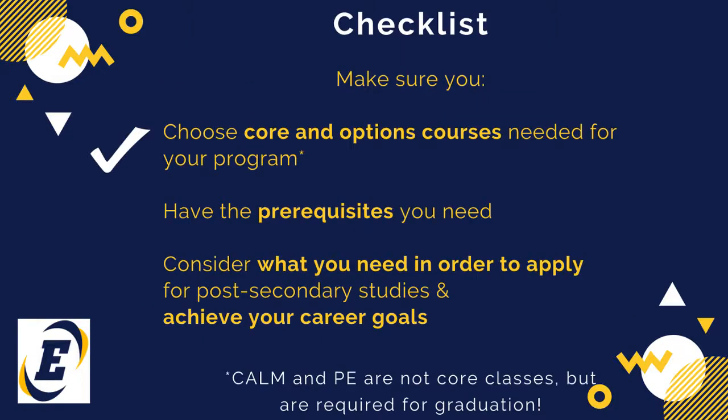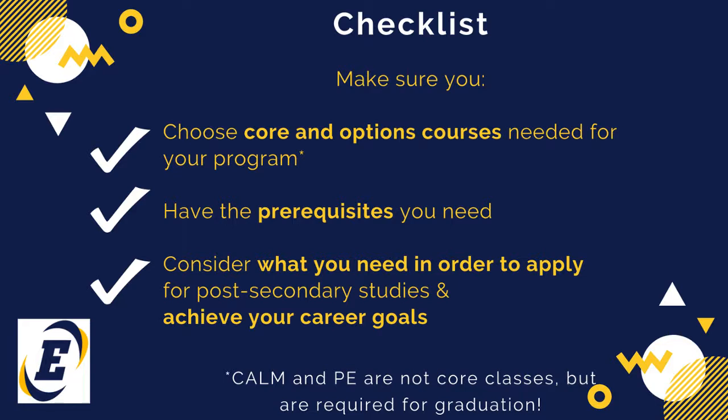Make sure you choose core and options classes needed for your program. Remember that comm and physical education are not core courses, but are required for an Alberta high school diploma, so don't forget to add them to your list. Make sure you have the prerequisites you need, and make sure you consider what you need in order to apply for post-secondary studies and achieve your career goals.